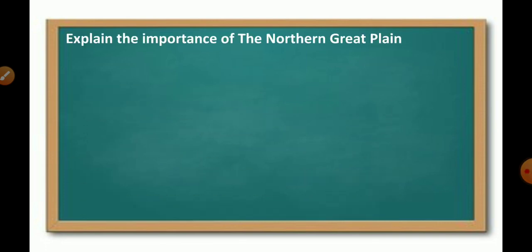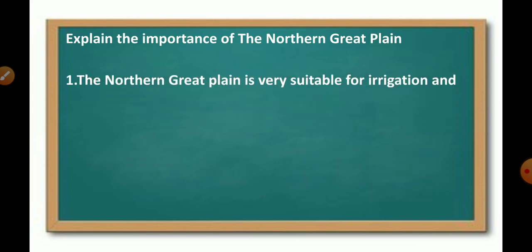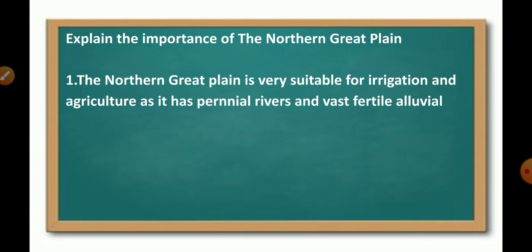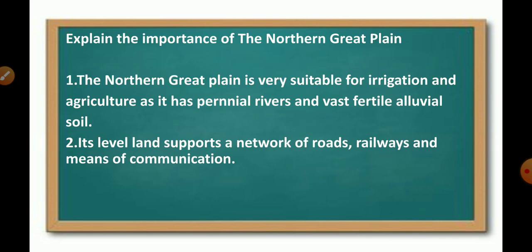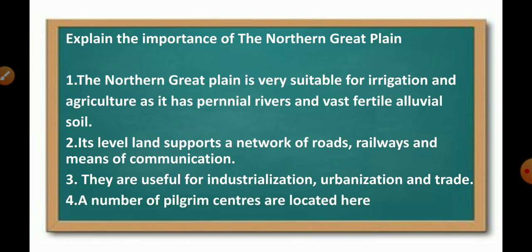Next one. Explain the importance of Northern Great Plain. Northern Great Plain is very suitable for irrigation and agriculture, and it has rivers and vast fertile alluvial soil. Its level land supports a network of roads, railways and means of communication. They are useful for industrialization, urbanization and trade. A number of pilgrim centers are located here.